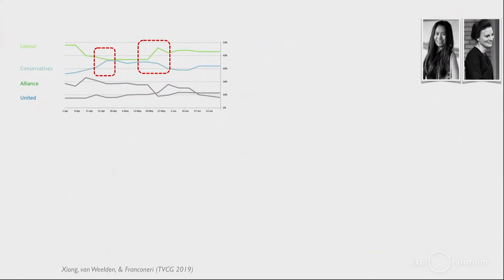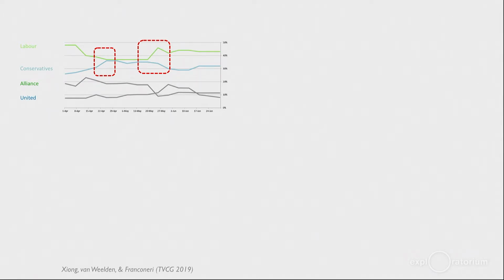Here's a study from a PhD student named Cindy Xiong and a collaborator named Lisan van Wielden from Utrecht. They showed people a simple visualization. So Jennifer, you're going to be my research subject here. So I'm going to tell you, I'm going to make you an expert. I'm going to put some expert glasses on you in about 20 seconds. See this mythical European country and these awesomely vaguely European political party names? These are political polling data. See those top two parties, the green one and the blue one?